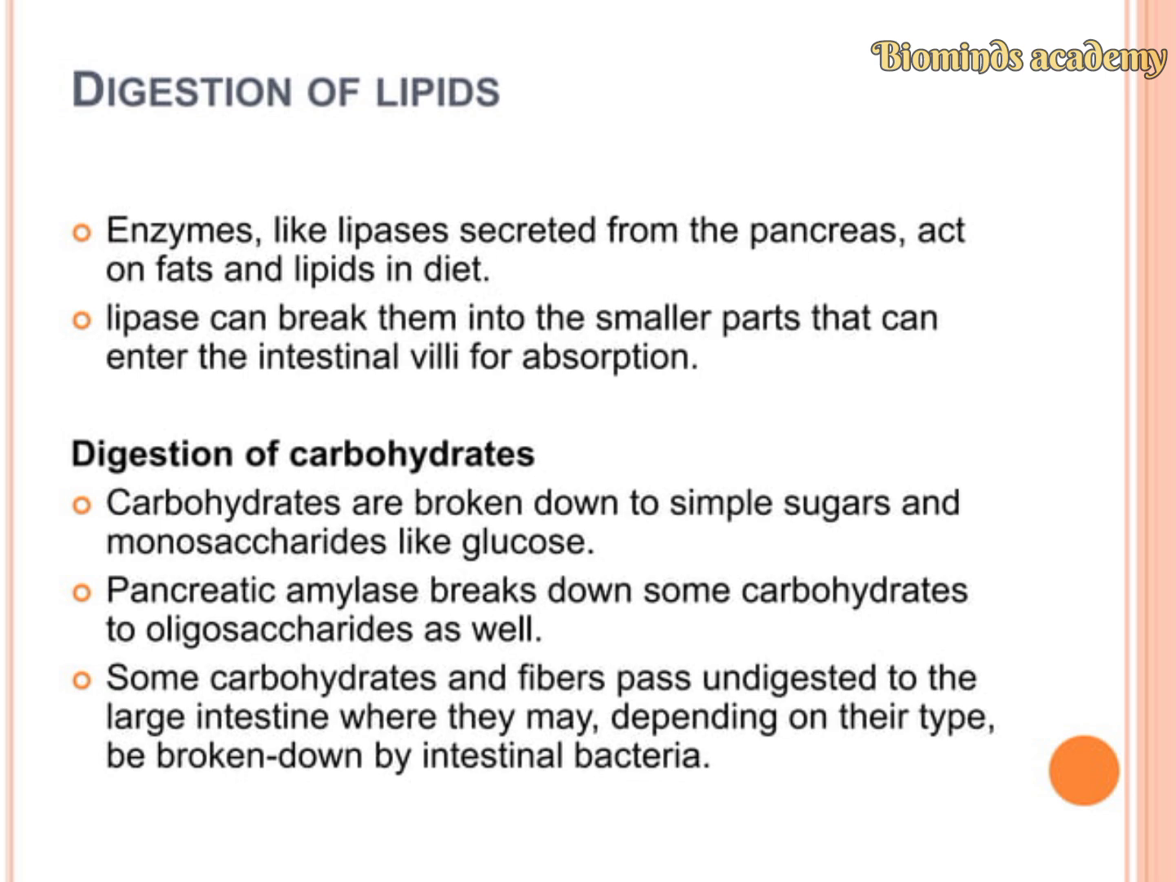Then digestion of carbohydrates. The carbohydrates are broken down into simple sugars and monosaccharides like glucose. The pancreatic amylase breaks down some carbohydrates to oligosaccharides as well. So here, protein digestion occurs by the enzymes trypsin and chymotrypsin, lipids by the enzymes called lipases, and carbohydrates by the pancreatic amylase.